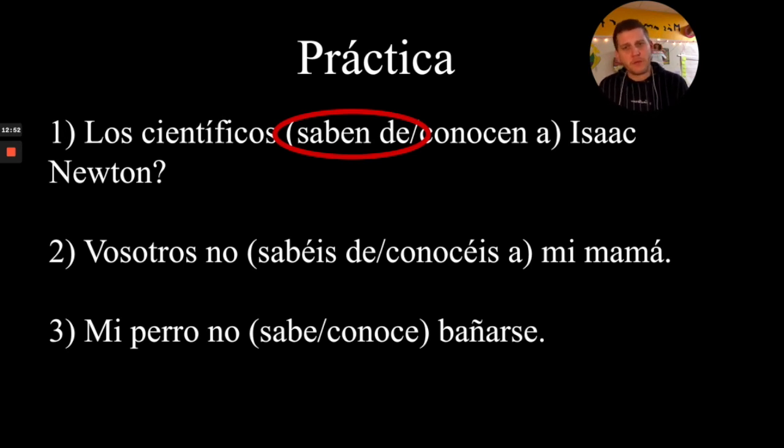Number 2. Vosotros no, well, you're going to use sabéis de or conocéis a mi mamá. Y'all don't know my mother. So what do you think I'm saying here? Do you not know about my mother? Well, I just showed you a picture of her, so you know little about her. You definitely saber de ella, but you do not conocer. Vosotros no conocéis a mi mamá. Notice I've got my a personal both here in number 2 and there in number 1.